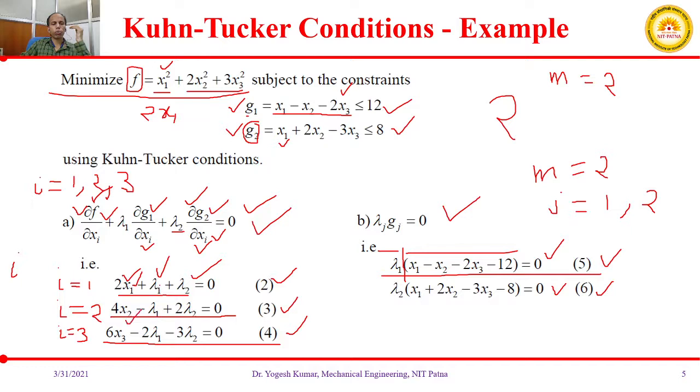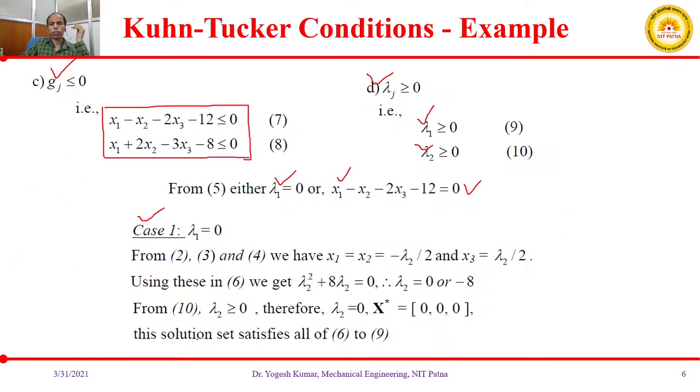Similarly, your x2 will be minus lambda 2 by 2, and you can also calculate x3. x3 will be lambda 2 by 2, right? So your x1 and x2, both of them have the same value, that is x1 equal to x2 equal to minus lambda 2 by 2, and your x3 will be lambda 2 by 2.